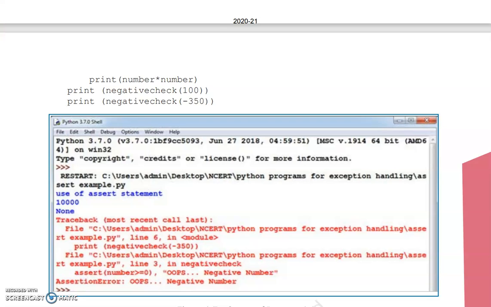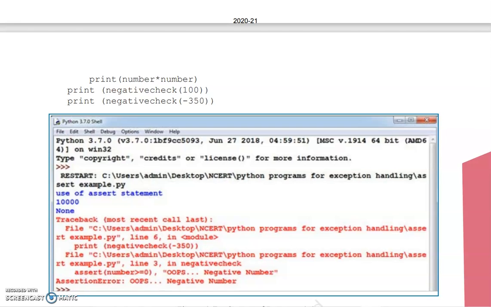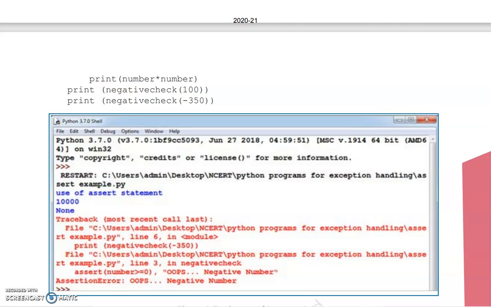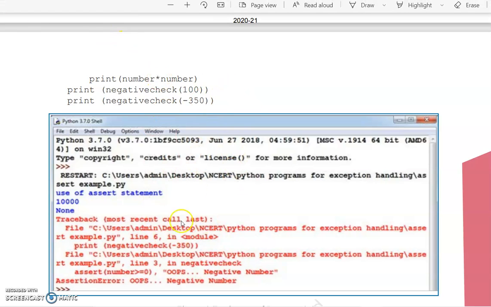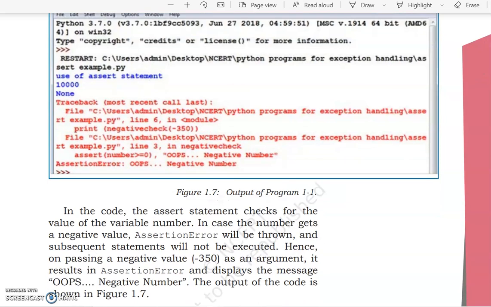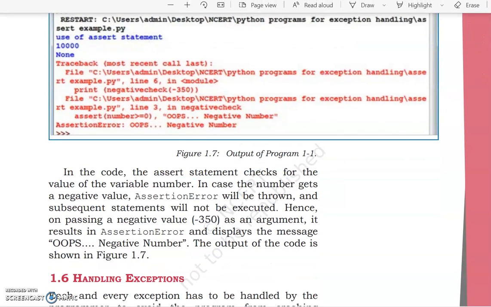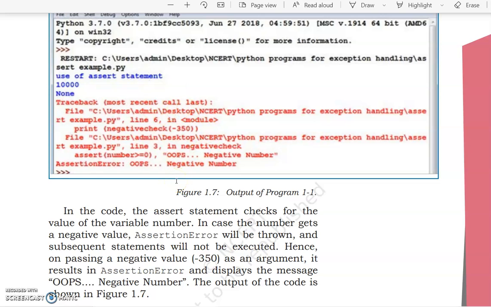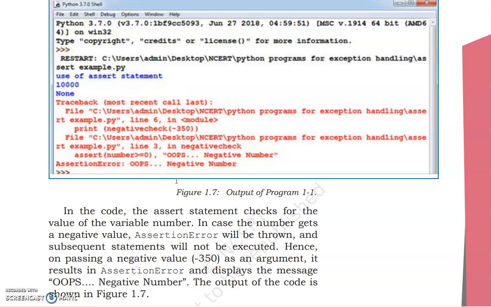Don't be confused, students. It's very straightforward. See, the assert statement is assigned by the programmer. I want to forcefully tell the interpreter that there is an error. So I have given the condition of a negative check. So as soon as the interpreter traces back and checks the code and there is a negative number found, it gives AssertionError, oops negative number. Okay, this is simply about it. I hope that is clear enough to you. So when we are raising an error, the programmer can forcefully do that using two different statements, the raise statement and the assert statement.